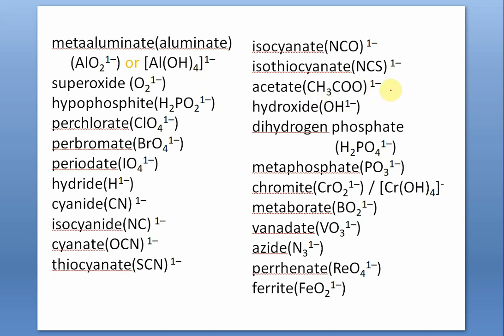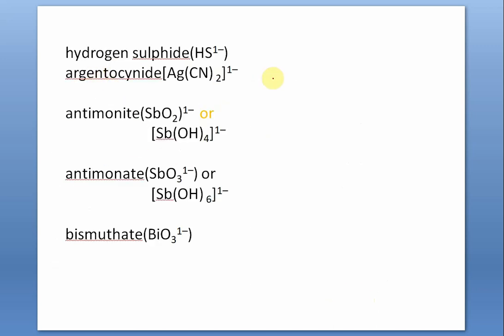Acetate, CH3COO minus, an organic radical or organic ion. Hydroxide, OH minus, dihydrogen phosphate, H2PO4 minus, metaphosphate, PO3 minus 1, chromite, CrO2 minus 1, also called Cr(OH)4 minus, metaborate, BO2 minus 1, borate, BO3 minus 1, azide, N3 minus 1, perrhenate, like permanganate, ReO4 minus 1, ferrite, FeO2 minus 1,